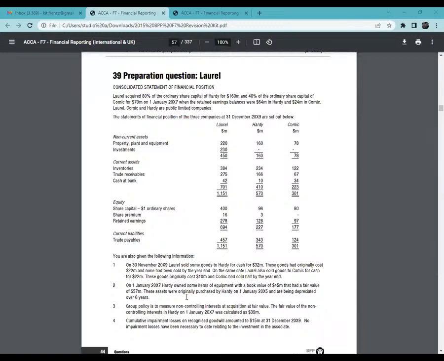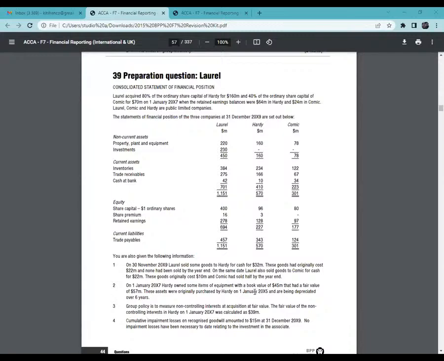What if they gave us information about comic? Because that is how they normally like confusing you. In this case here, for example, valued assets, comic. Do you start the workings of comic at this stage? Not unless you're another one. Comic is an associate. We don't bring associate metrics here.